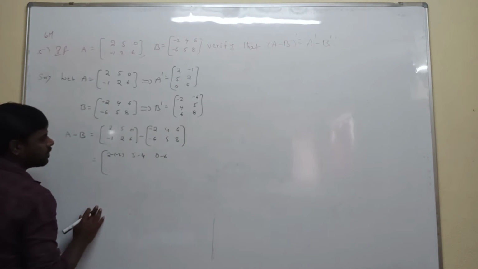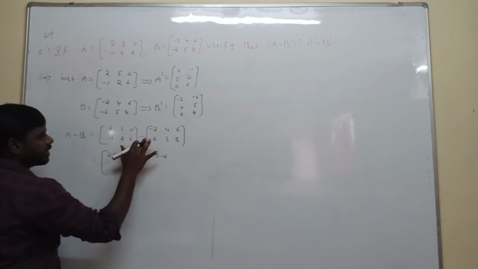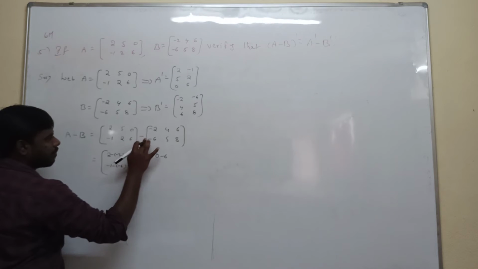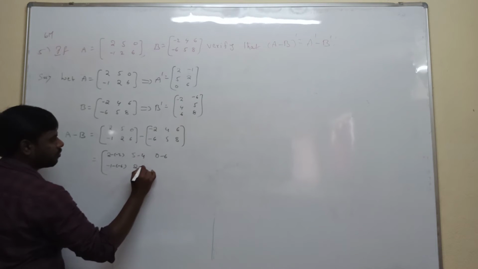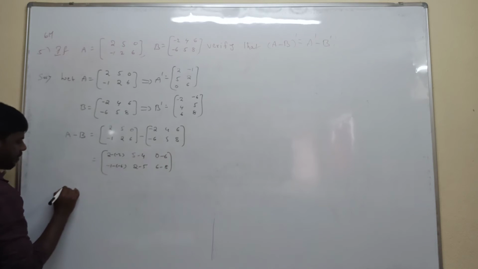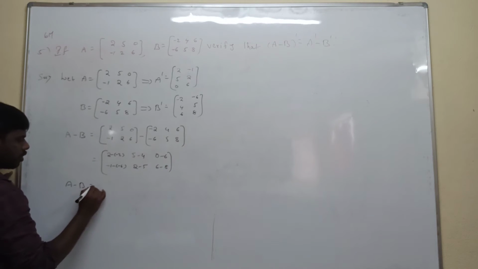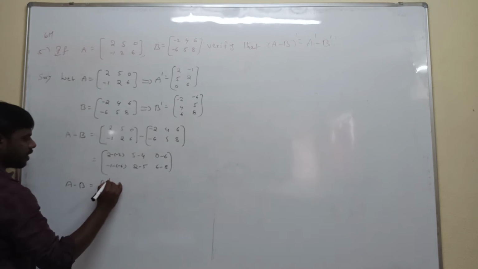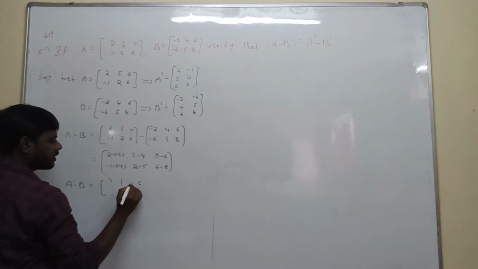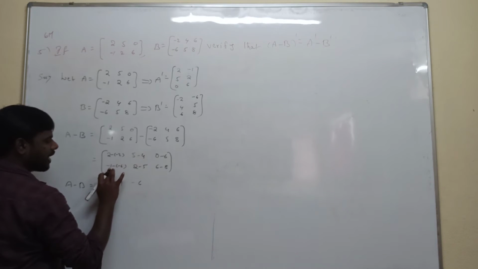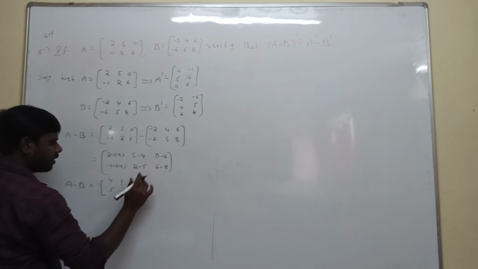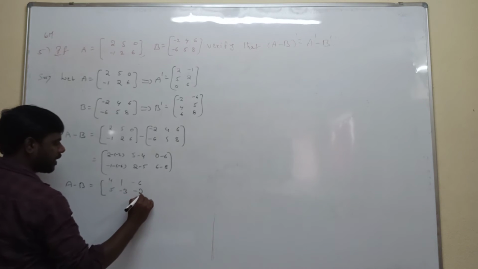Next we go to the second row. Second row, first element minus first element: minus 1 minus 6. Second element minus second element: 2 minus 5. Third: 6 minus 8. So A minus B is equal to: minus of minus is plus, 2 plus 2 is 4; 5 minus 4 is 1; 0 minus 6 is minus 6; minus 1 minus minus 6 is plus 5; 2 minus 5 is minus 3; 6 minus 8 is minus 2.